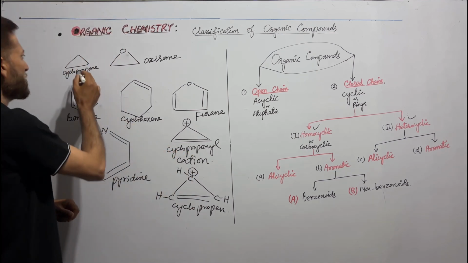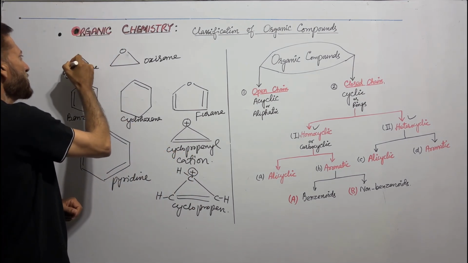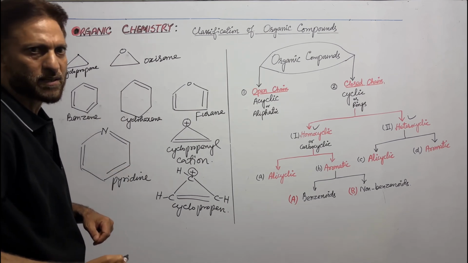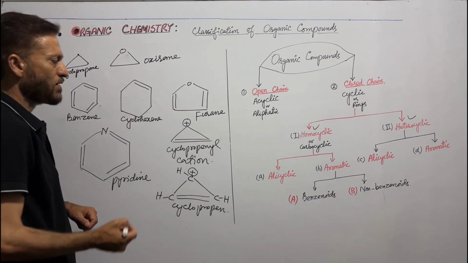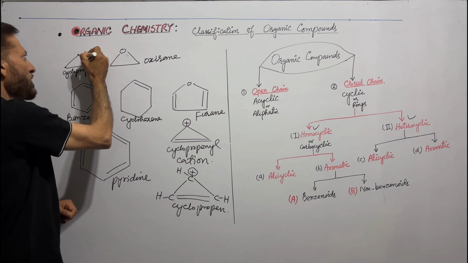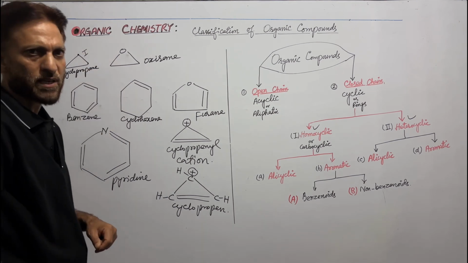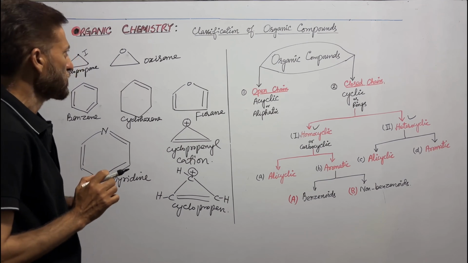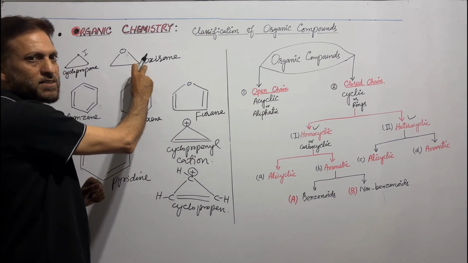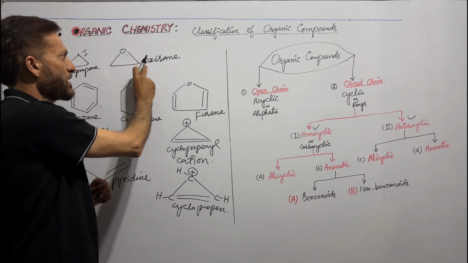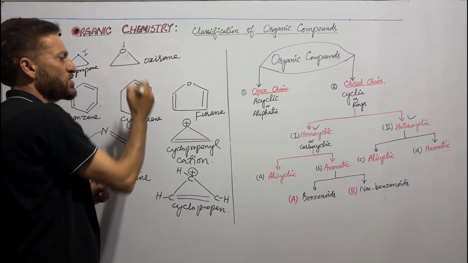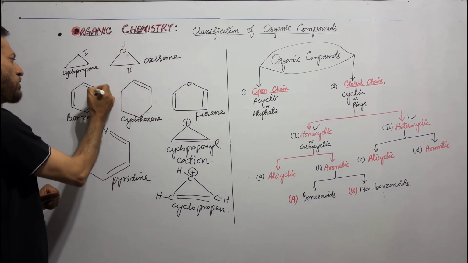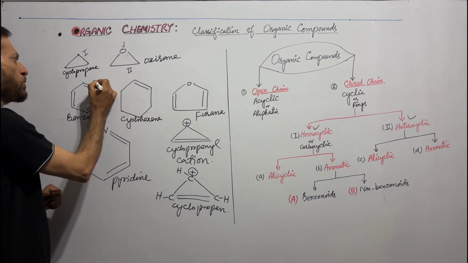Let us see cyclopropane. It contains only carbon atoms. So cyclopropane is homocyclic organic compound. Remember, my dear students, homocyclic organic compounds are also known as carbocyclic organic compounds. Oxirane, which is also known as ethylene oxide, contains heteroatom oxygen. Now we have benzene containing only carbon atoms, so it is homocyclic.